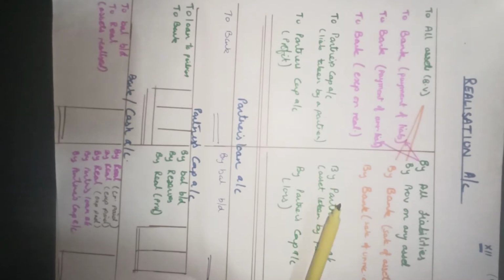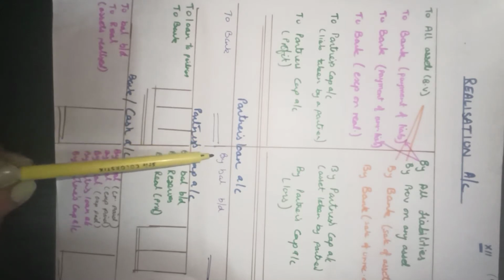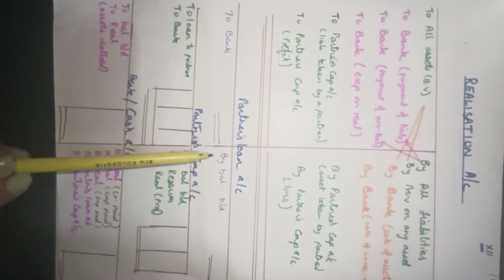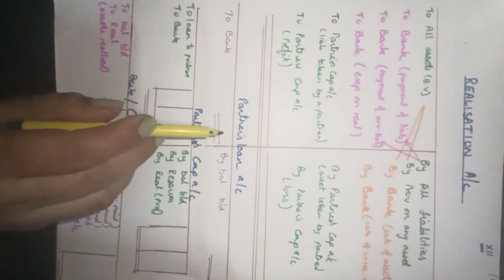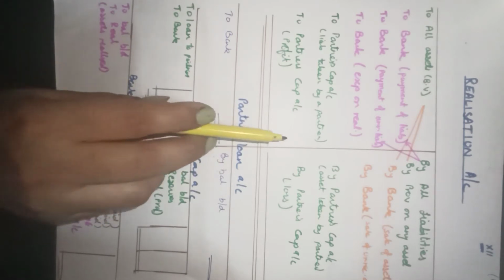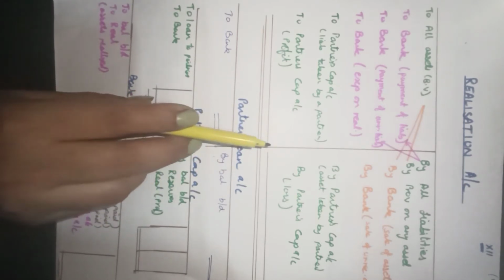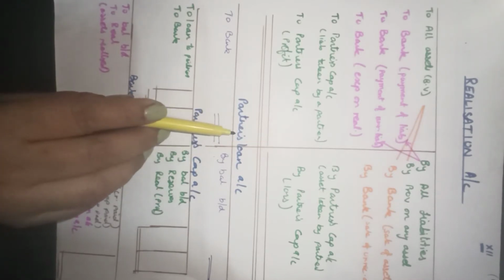In case there's any amount left after realizing the assets and paying the third party dues, then we settle the partner's loan. This account is prepared only when a partner of the firm has advanced a loan to the business and the business decides to dissolve. So before the business dissolves, the partner's loan has to be returned, but that comes next in sequence after the outside loan. Outside dues we clear by making the realization account, then we clear the partner's loan account.